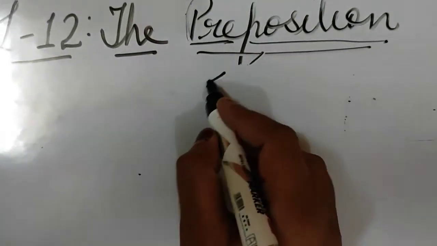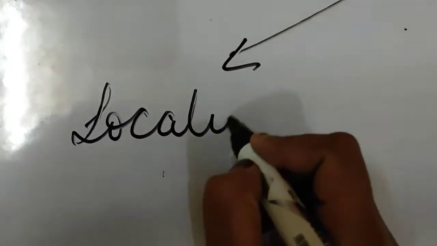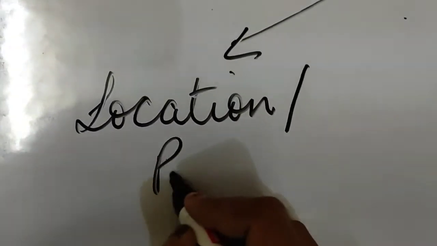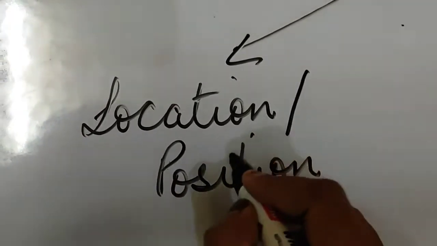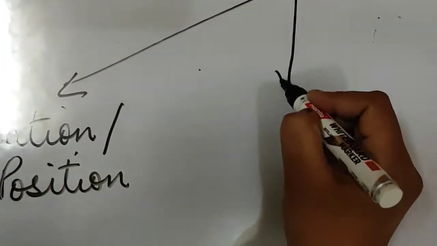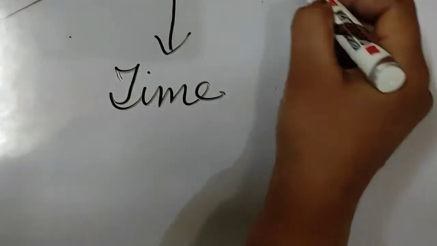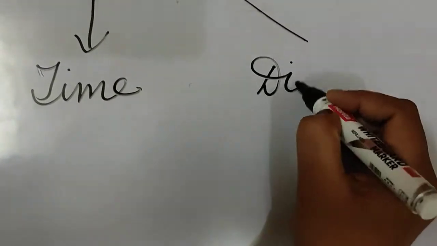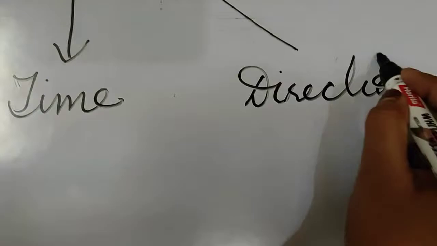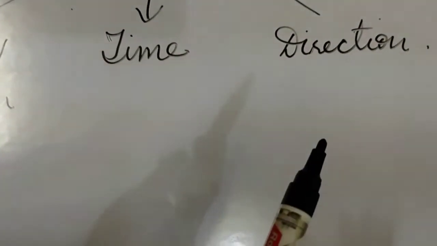Prepositions are words that show what? Location or position. Prepositions are words which show location or position. Then they show the time also, and the last one is direction. They show location or position, time and direction.